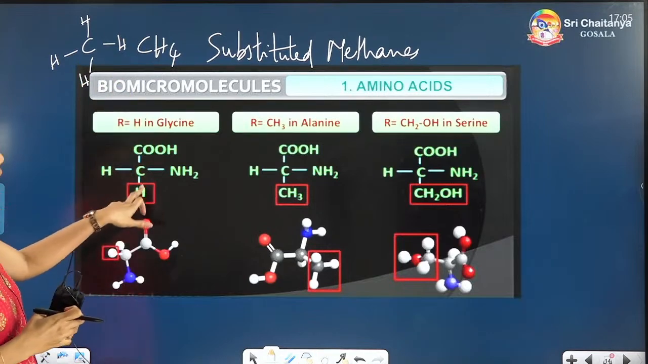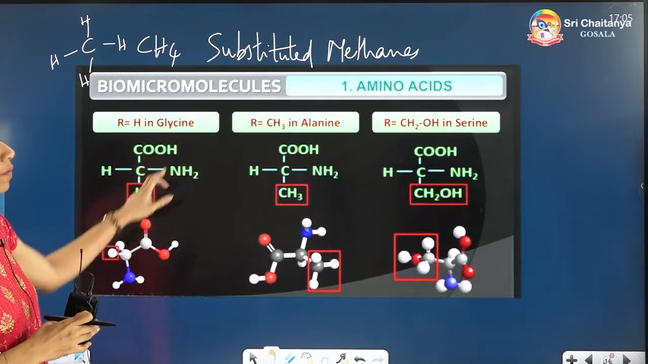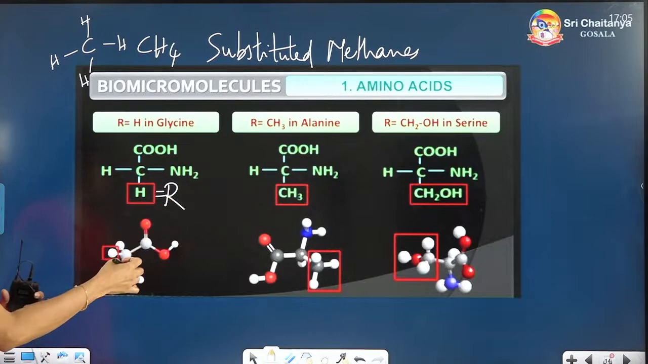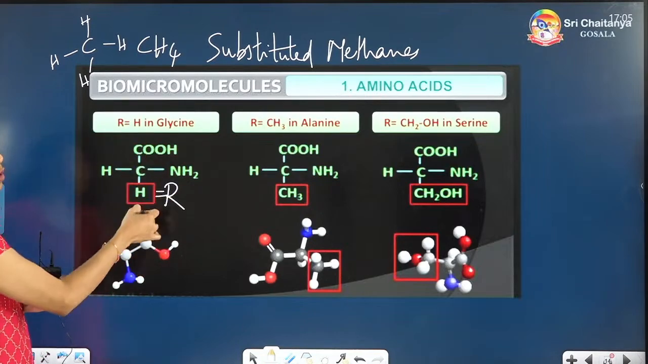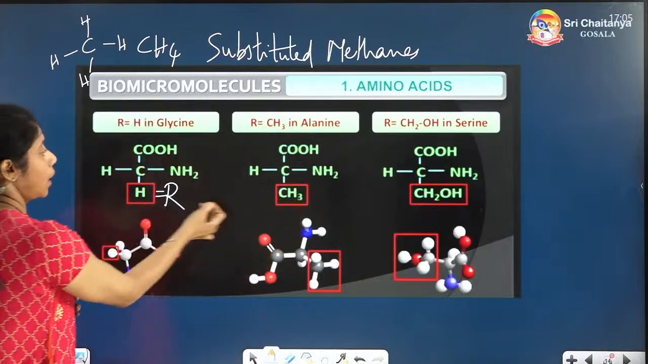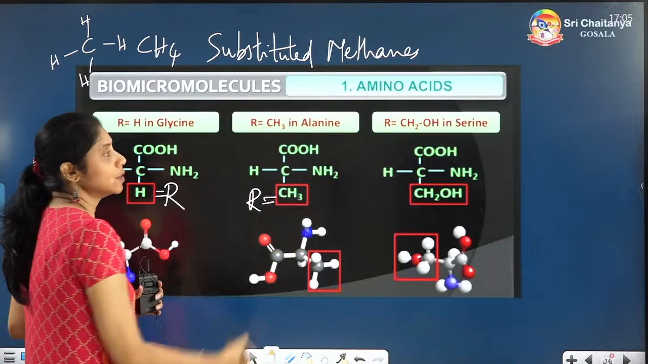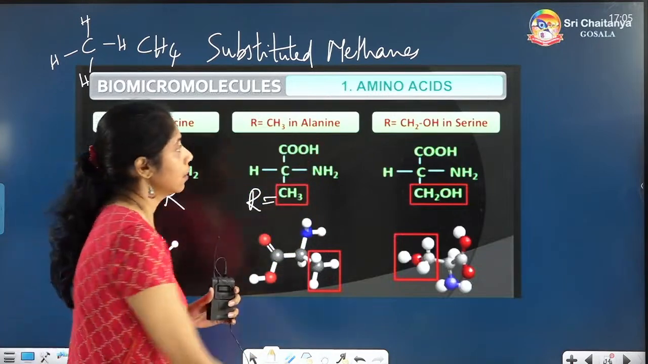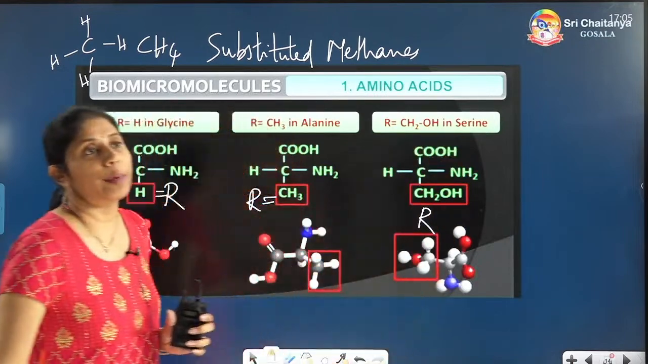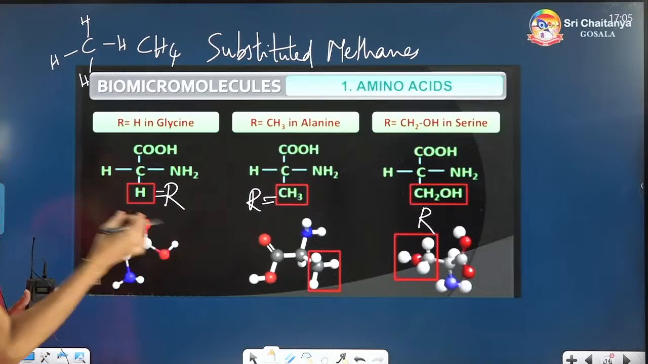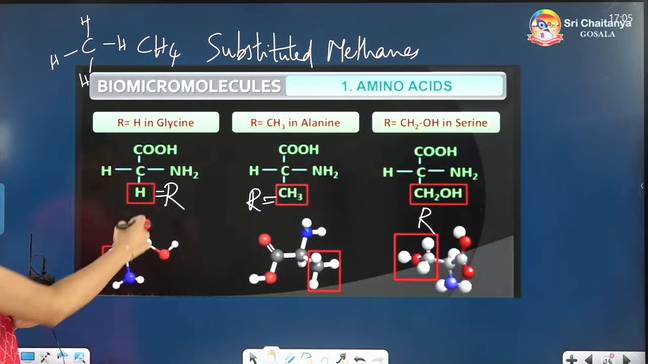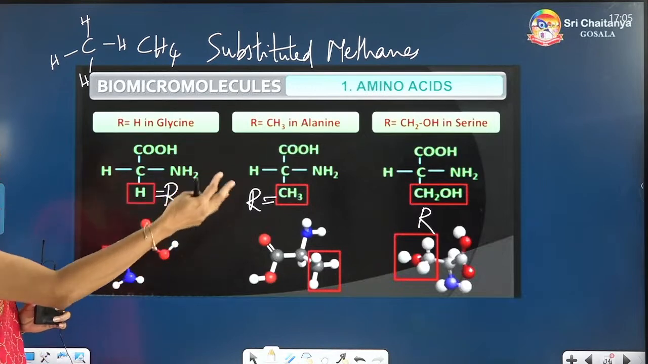So here you can see the first amino acid is glycine, which has just hydrogen. I told you R is a variable group. If you remove R and place H, it becomes glycine. If in the R group you place a methyl group CH3, it will be called alanine. If you place in the R group hydroxymethyl CH2OH, it will become serine. These three structures all of you should know because they are given in the NCERT. Three examples: glycine, alanine and serine.